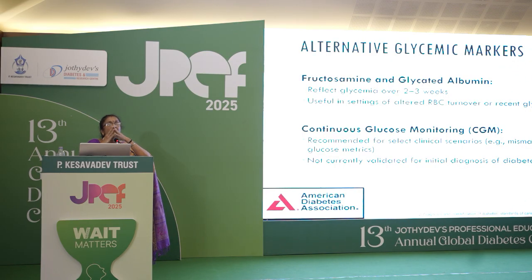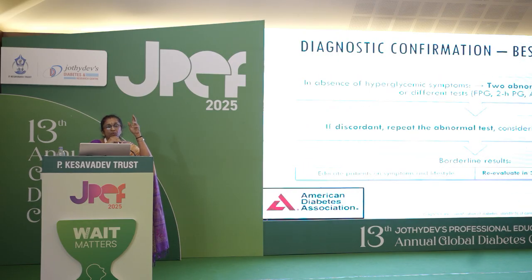How do you define or diagnose diabetes in the pregnant state, or gestational diabetes? There are a few more things which I wanted to mention. Sometimes you are confused whether the patient is diabetic or not. So what do you do? In such cases, two abnormal results from the same or from different tests are taken. For example, fasting or 2-hour PG, fasting or HbA1c. If you feel that only one is abnormal, what you can do is wait and then reevaluate the patient after 3 to 6 months.